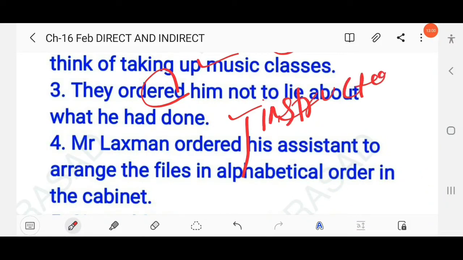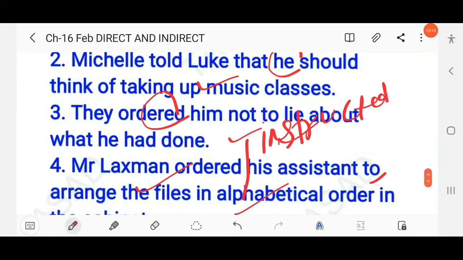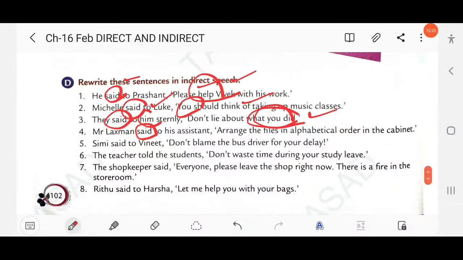Okay, Mr. Lakshman ordered or instructed his assistant to arrange the files in alphabetical order in the cabinet, right? So here you find in an imperative sentence we use to plus infinitive, to arrange, to lie, to plus infinitive, right?